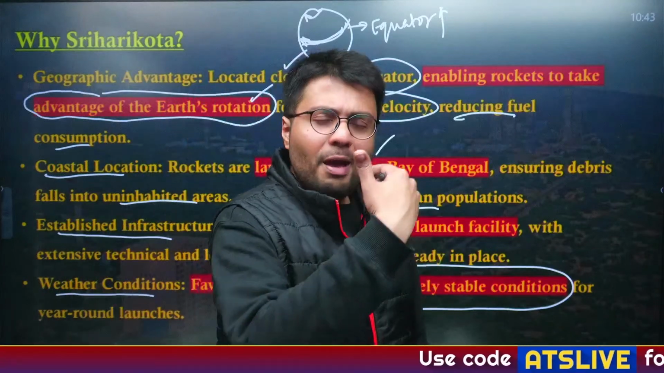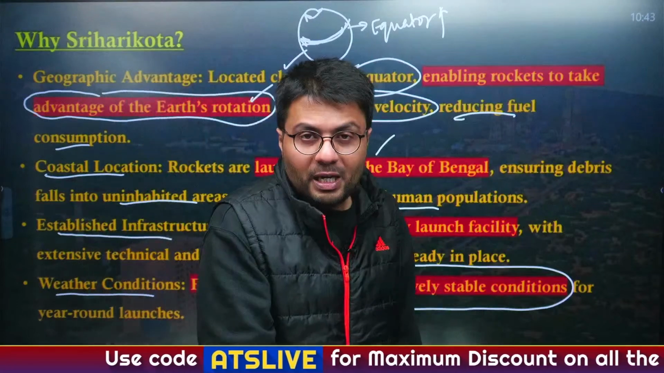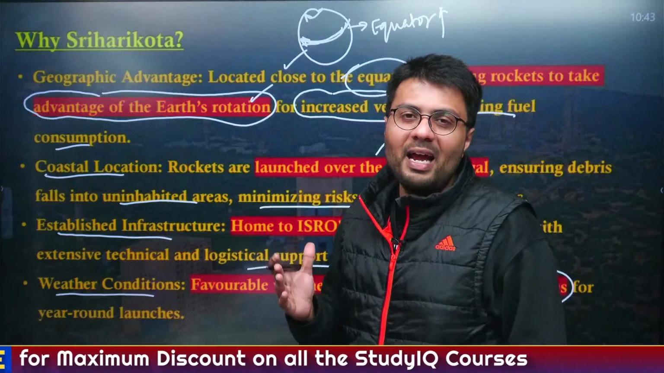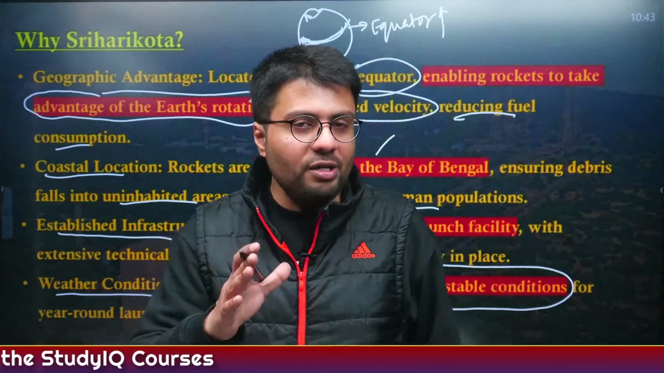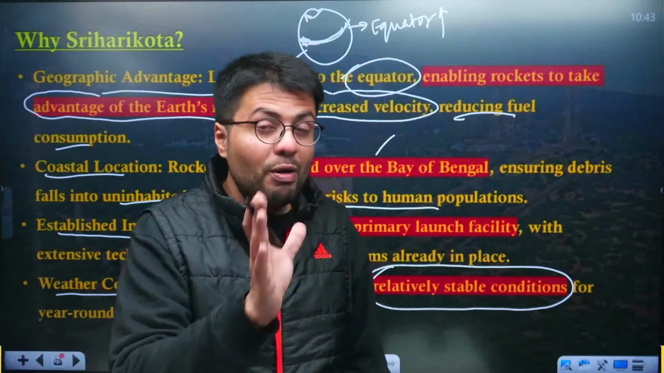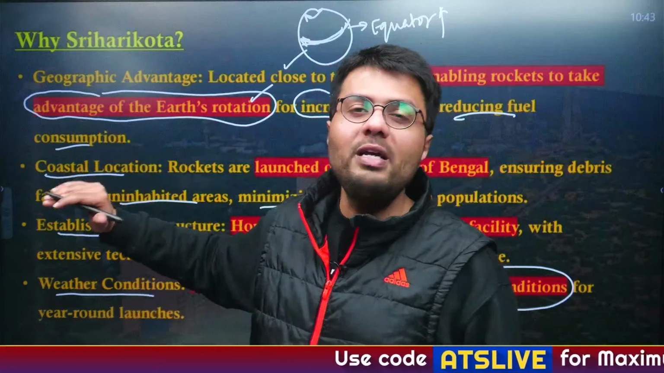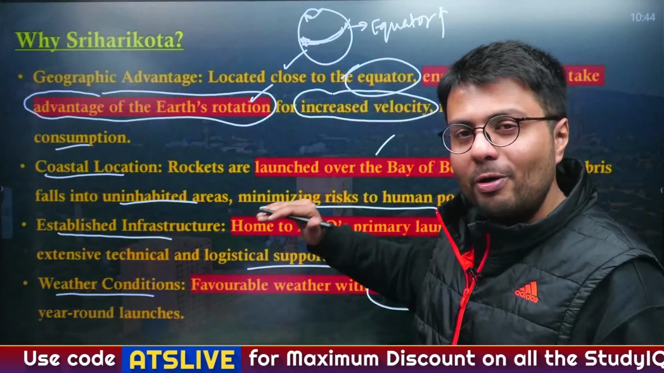Now, stable weather conditions are very required for the launch of space vehicles, because higher wind speed or increased rainfall can create many difficulties for the launch of rockets. That is why any nation would choose a region which has stable weather conditions, and Sriharikota provides just that. So these are the 4 reasons why Sriharikota was chosen for the third launch pad, because it already has 2